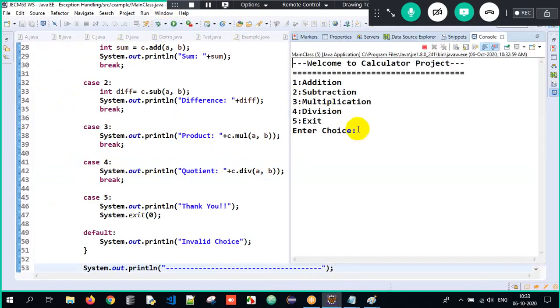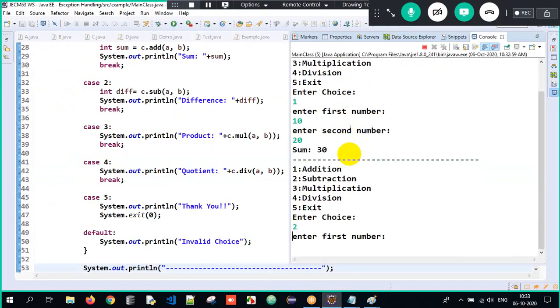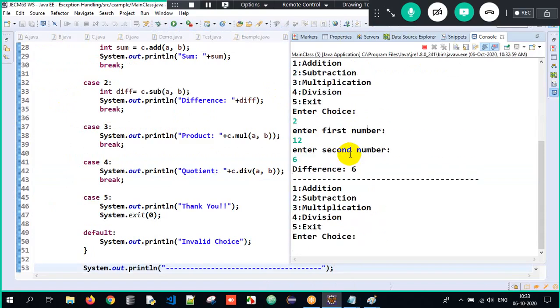Once I write it in the while loop, when I enter 1, first number 10, second number 2. Then 2, first number 12, second number 6. See, the difference is 6 here.